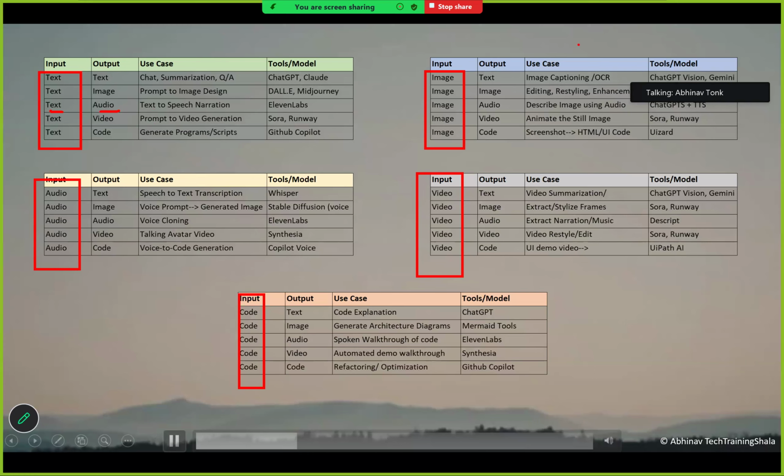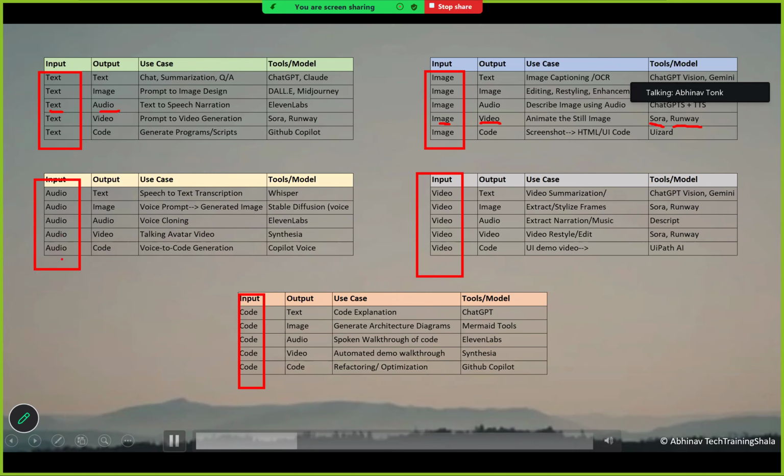Let's take another example. From image to video means you are providing an image as an input to the GenAI system and it is generating video from that image. So animate the still image. I don't know how many of you might have used Sora or Runway tools, but Sora is a very famous tool where if you provide just a still image, it will convert that still image into a video or an animation. So that's an example of a GenAI system taking in image as an input and providing video as an output.